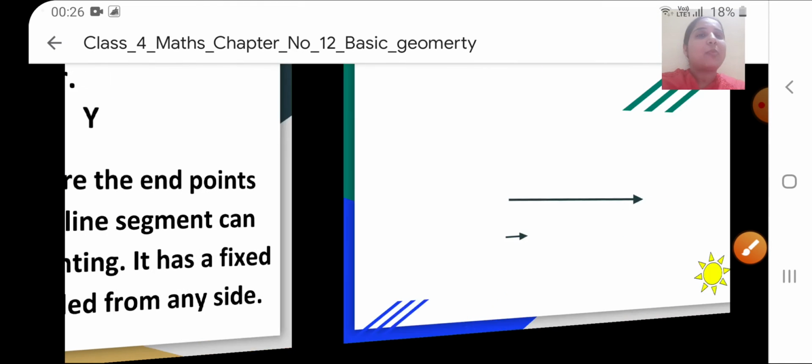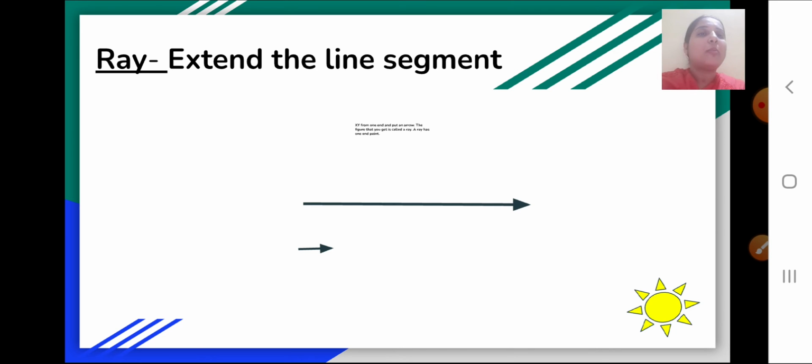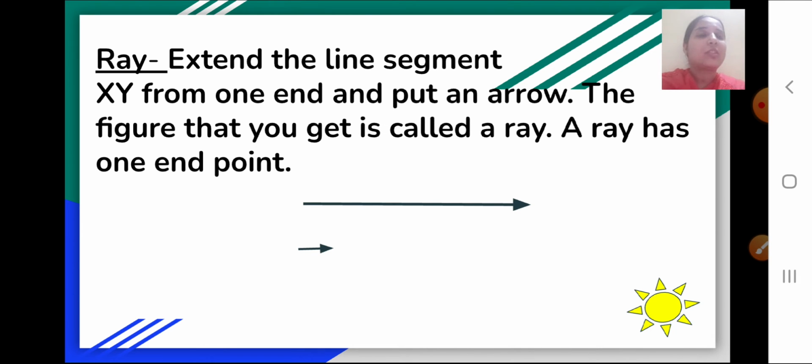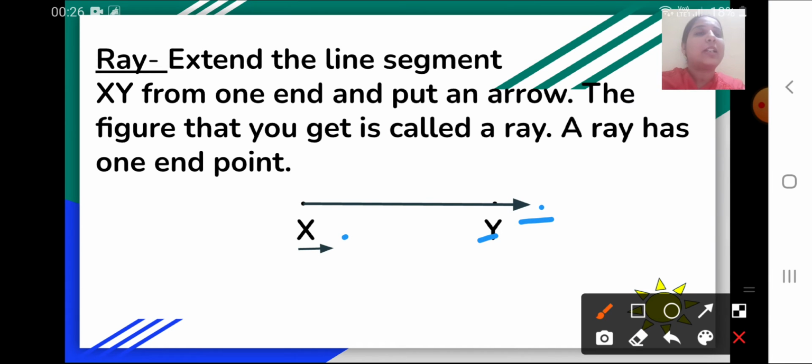But suppose we can extend that line segment from one direction, then what will we get? Suppose we extend that line segment XY from one end. Here you can see that line segment XY has been extended from one direction.